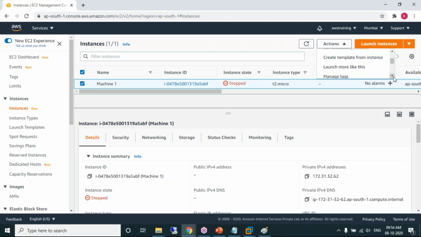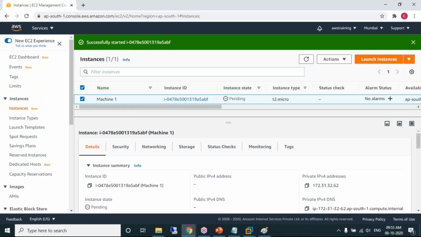If you want to practice, you need to select the machine, actions, instance state, start the instance. After starting the instance, you know how to connect to the instance using Putty. This is the way we need to handle the instances in our AWS account. Let me start the instance. The instance is running. It just takes less than a minute for stopping and starting the instances.